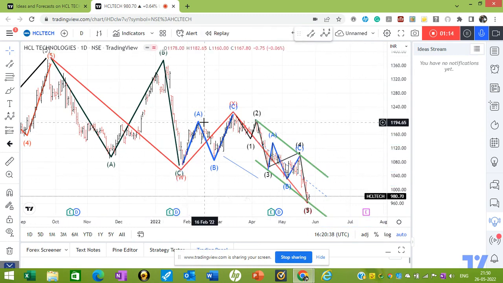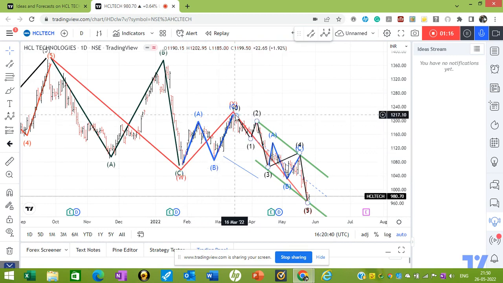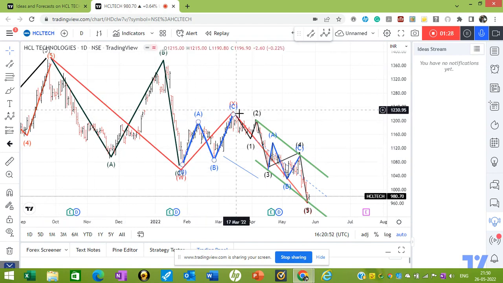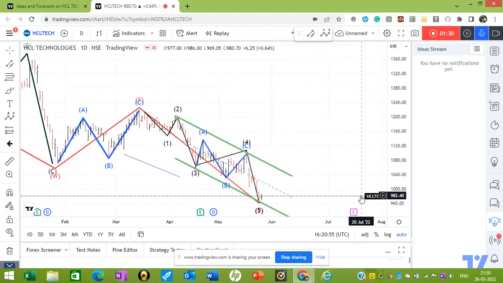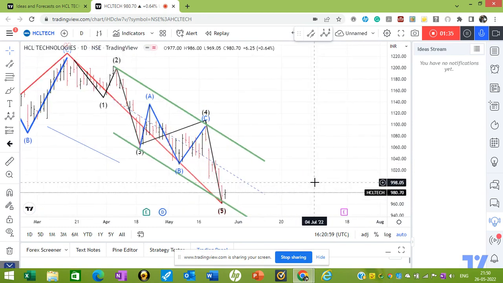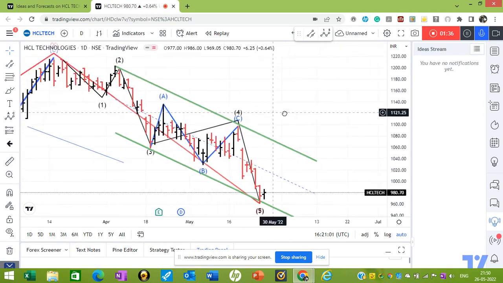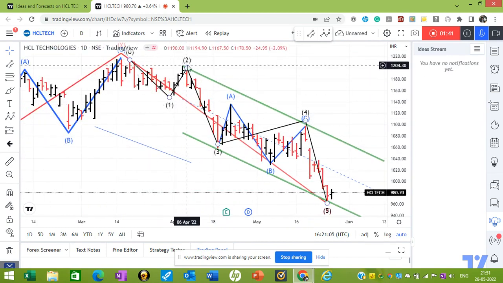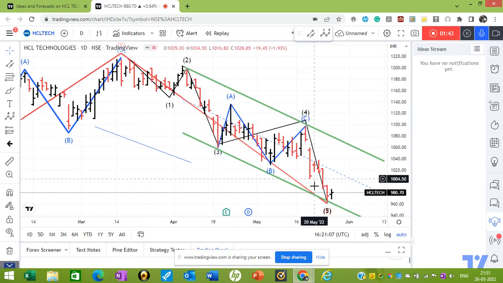But this formed ABC corrections and it formed wave X. So whenever more corrections are needed, generally after some major correction you have wave X and then again you have a five wave decline. The same thing is happening in Nifty 50 also. Now this is a five wave down move, one, two, three, four, and five.